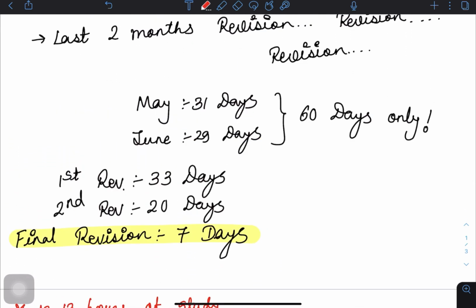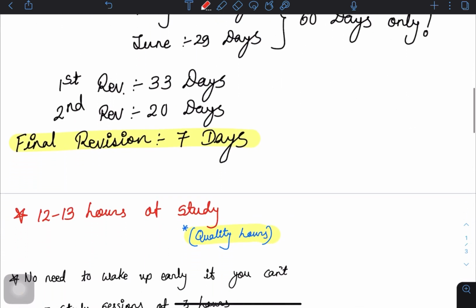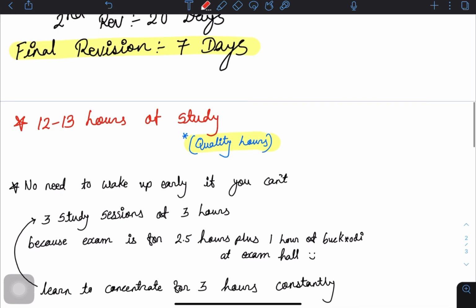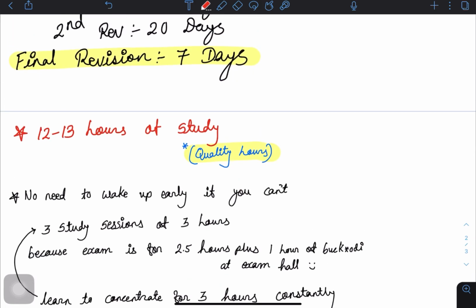So that's it. Some people were also asking me about my daily schedule. So guys, now you have to give 12 to 13 hours per day. And I am not talking about sitting with your notes, just playing the videos and you don't know what is going on, with your mind somewhere else. It should not be like that. This 12 to 13 hours should be productive hours.